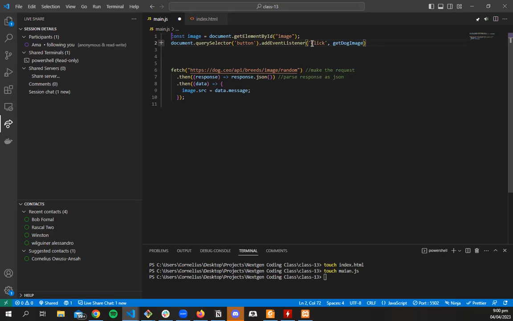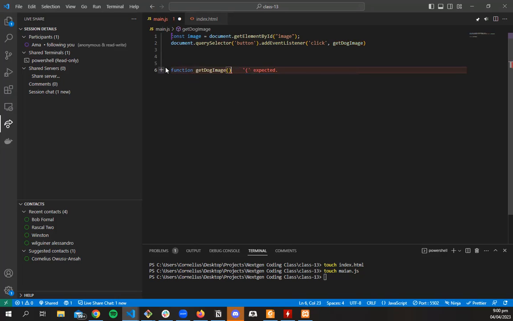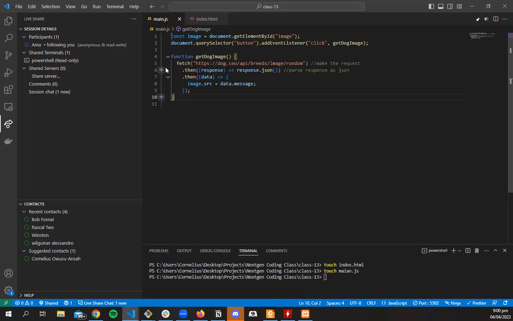The only thing is that currently we've written get dog image, but we don't have any function called that. So we could just cut all of this, create a function called getDogImage, and paste everything back in it.